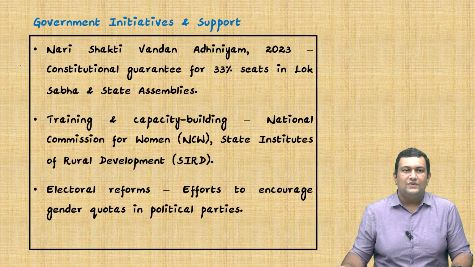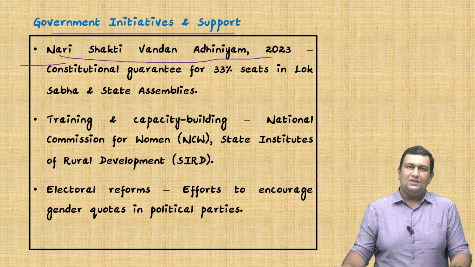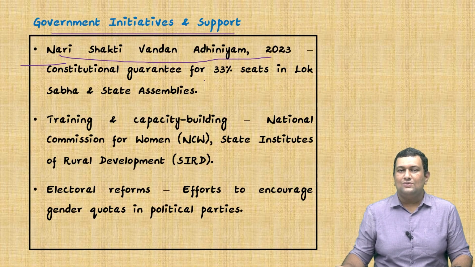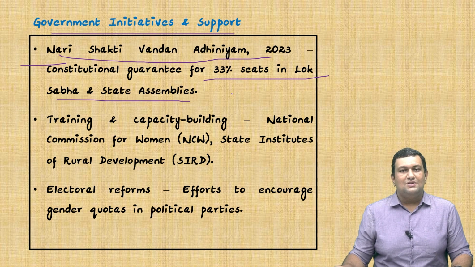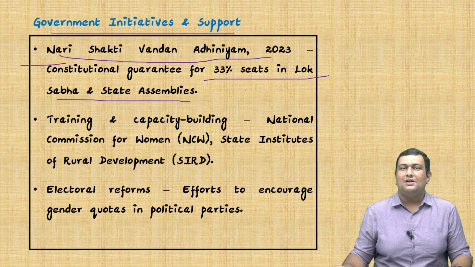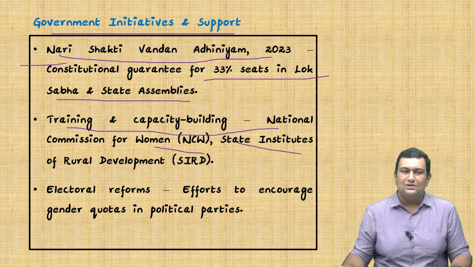Now we will see the government initiatives and support with regard to this. First one is the Nari Shakti Vandan Adhiniyam of 2023. It provides guarantees for 33% of seats in Lok Sabha and state assemblies. Please check whether this is applicable for the assemblies of Puducherry and Delhi. Also note that this can be implemented only once the delimitation and census exercise is done. Second aspect is training and capacity building by the National Commission for Women and State Institutes of Rural Development.